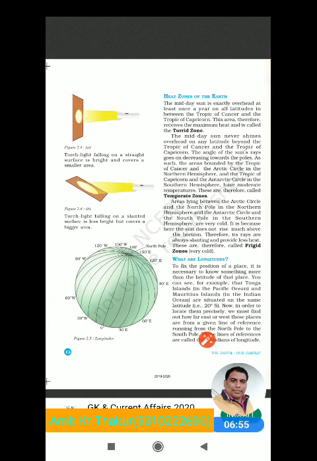As we can see in this image, a torchlight falling on a straight surface is bright and covers a small area.